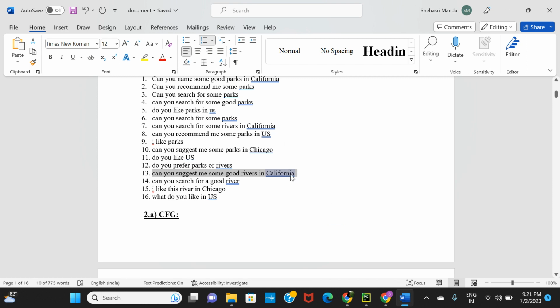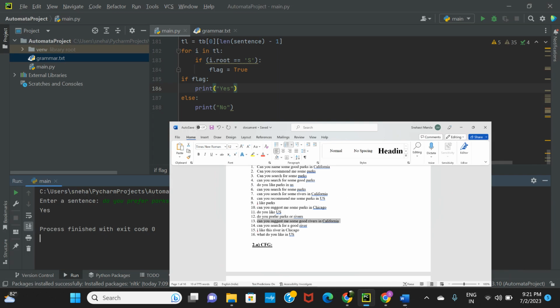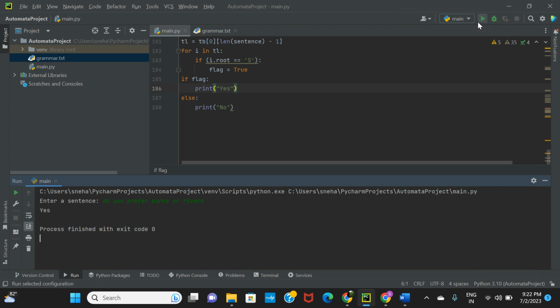Can you suggest me some good rivers in California? Running the code with this sentence. Since we are assuming it's a valid sentence, it should return an output yes. We shall see. Yes, it's a valid sentence.